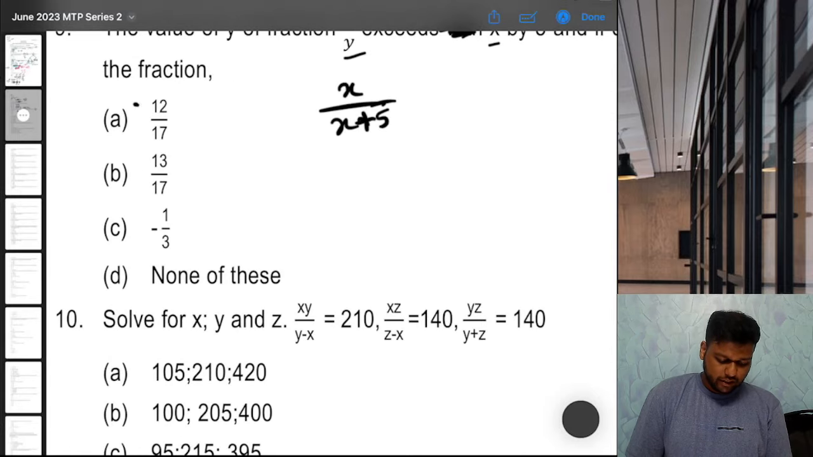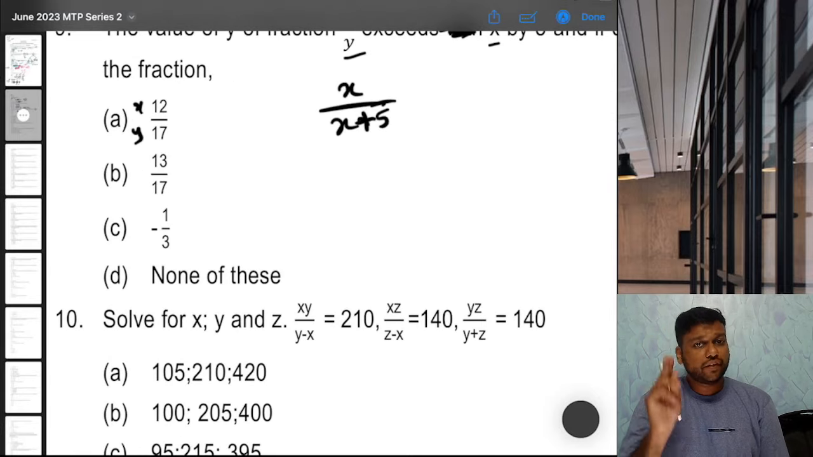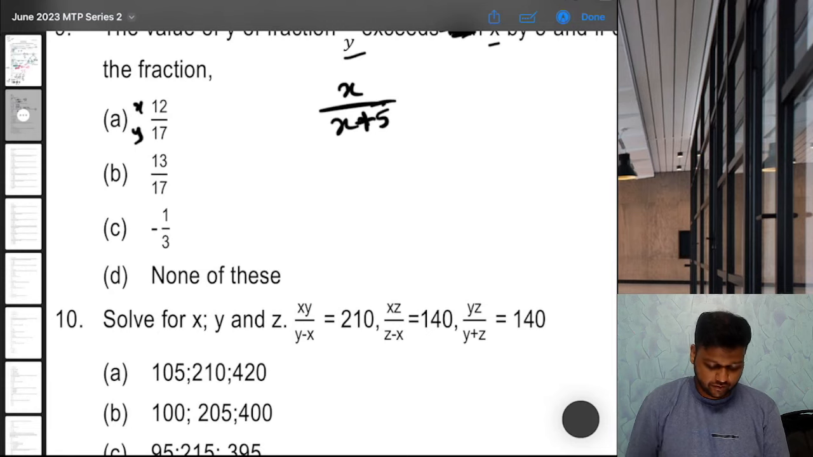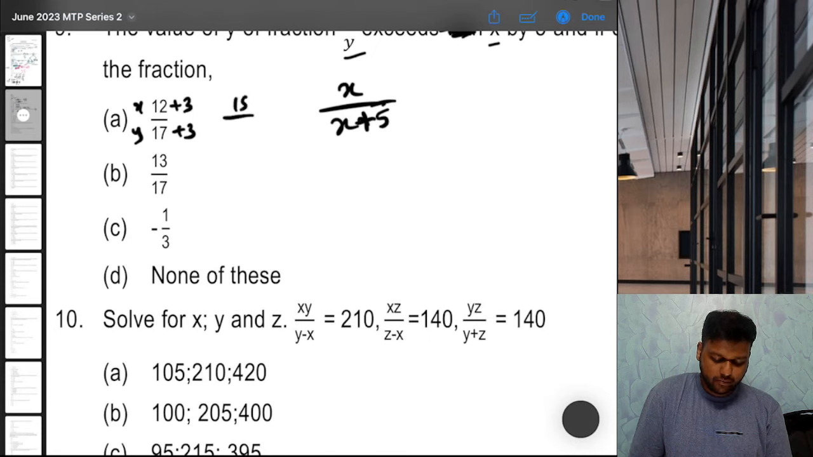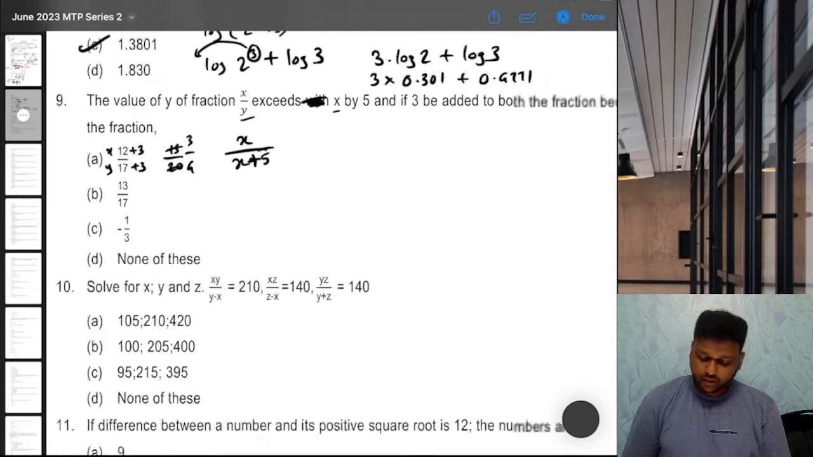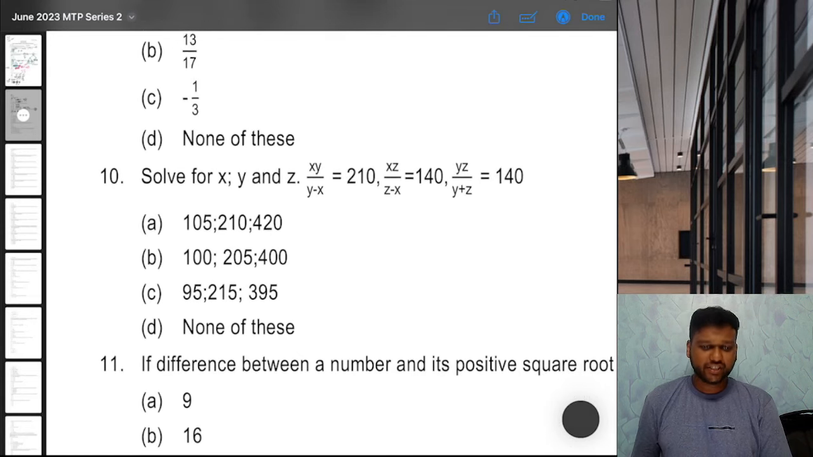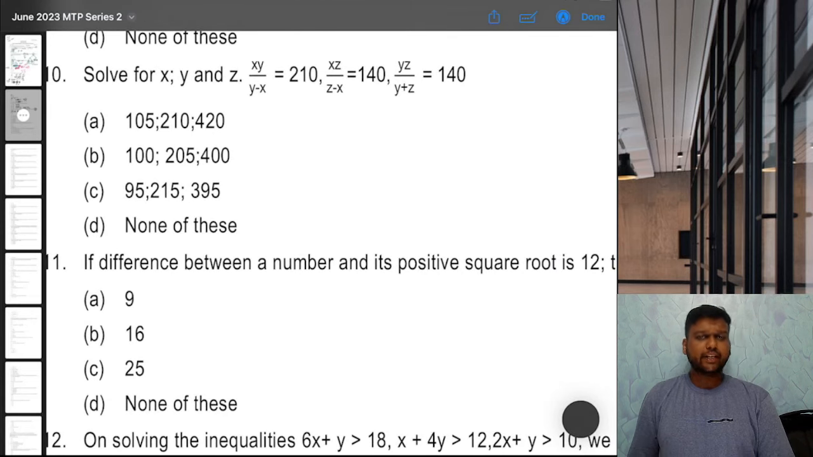See, if this is x, this is y, then the first condition is satisfied because y is x plus 5, so 12 plus 5. Then if we add 3 to both, it will become 15 by 20, which is nothing but 5 into 3, 5 into 4, 3 by 4. That is what they were saying, it should become 3 by 4, right? So A is the correct answer, no need to go further, right? Next, 10th. Solve for xyz.